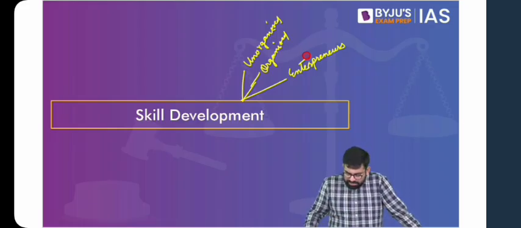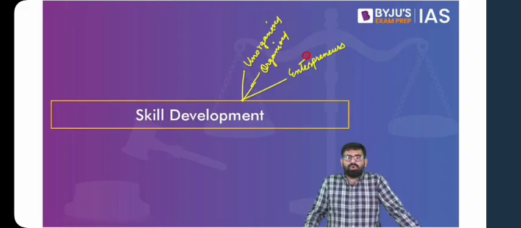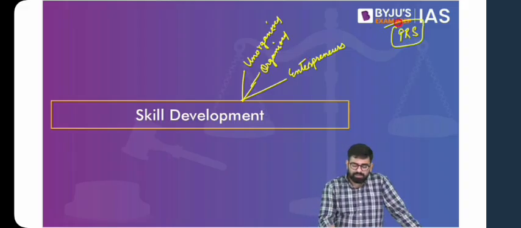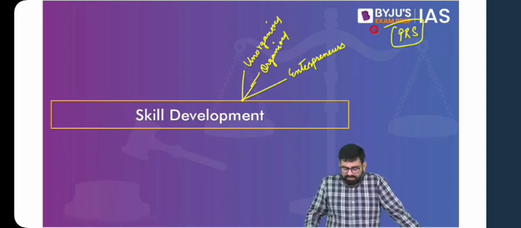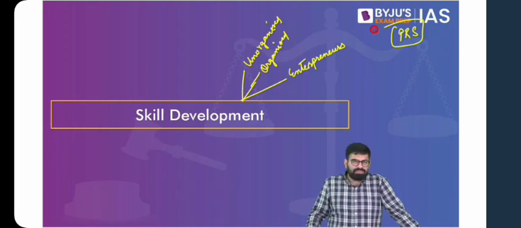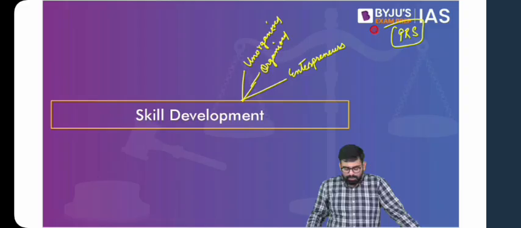When you're asking about the national education policy and national health policy, rather than going through the entire policy document, it's better you go through the news articles or PRS. You go through PRS because they come up with the critical analysis as well, so you'll find pretty much everything in one place. Also, if someone has time, someone has energy, if you like reading, then you can definitely go through the document directly. But yes, the return on investment is not going to be very high. So if someone is writing the examination in 2025 or later, you can definitely go through the entire document, because it will be a good reading experience.